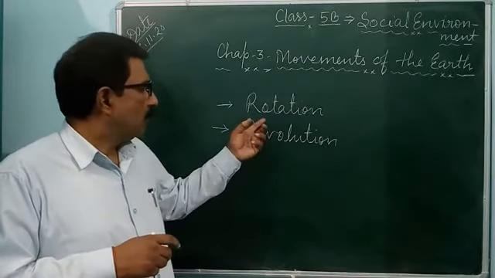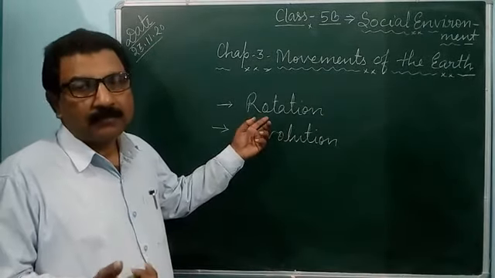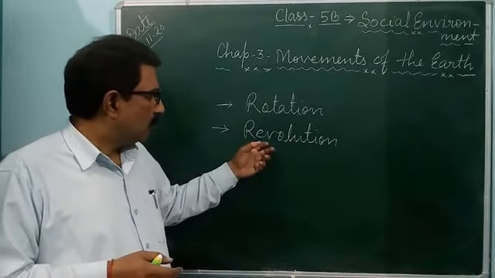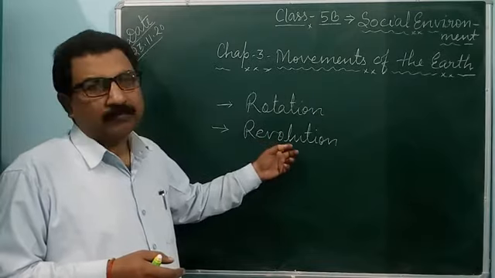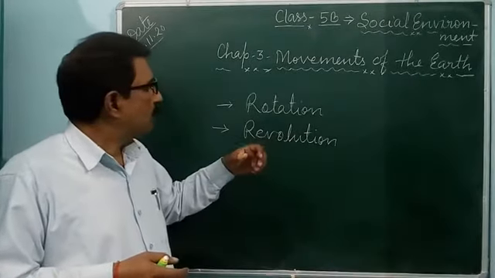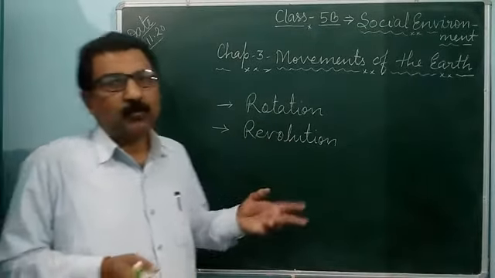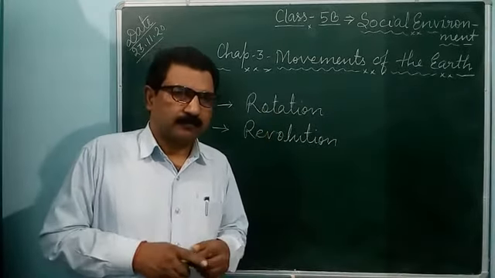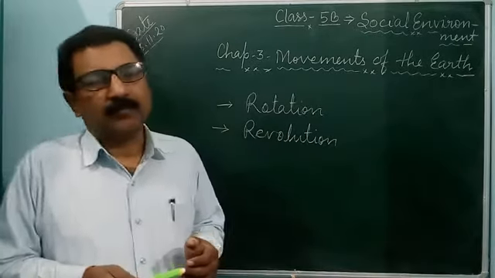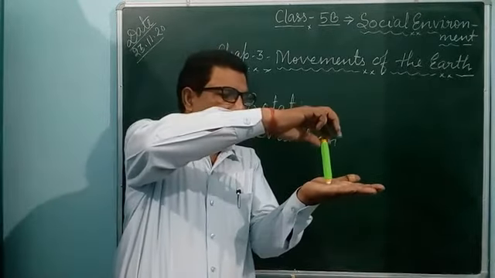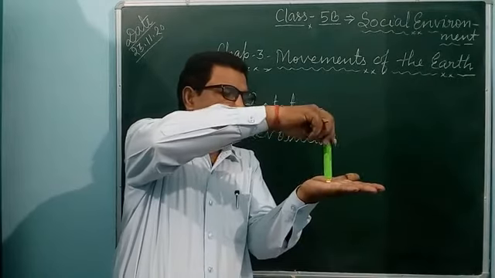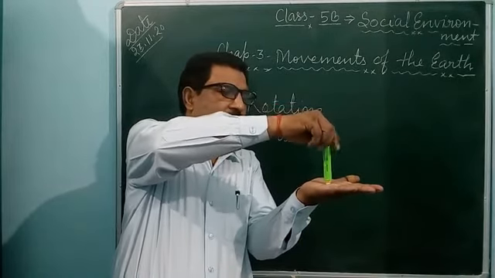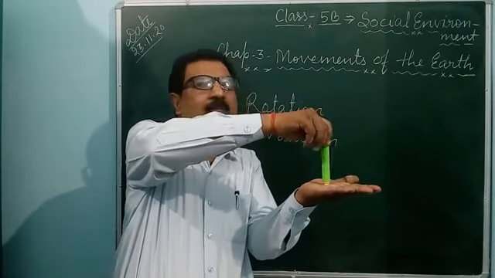How? The earth rotates, means rotation, and the earth gets revolution. Basically 2 types of motion are found in the earth. What is rotation? If anything is spinning in one place on its axis, this is called rotation. The place is not changing.